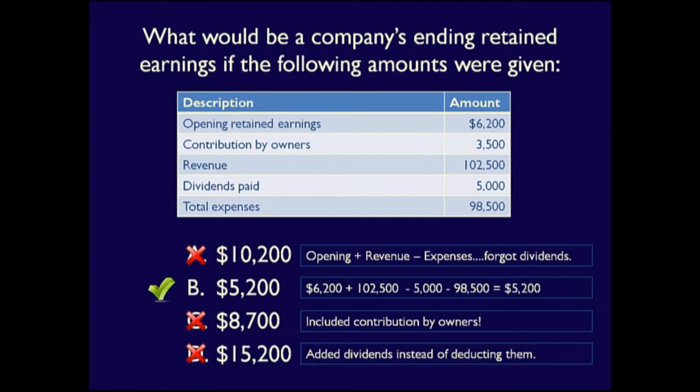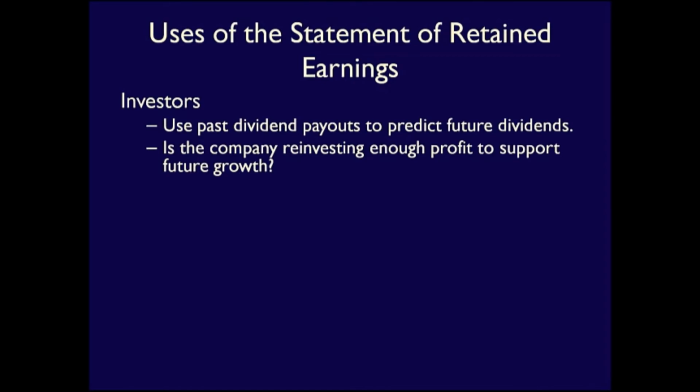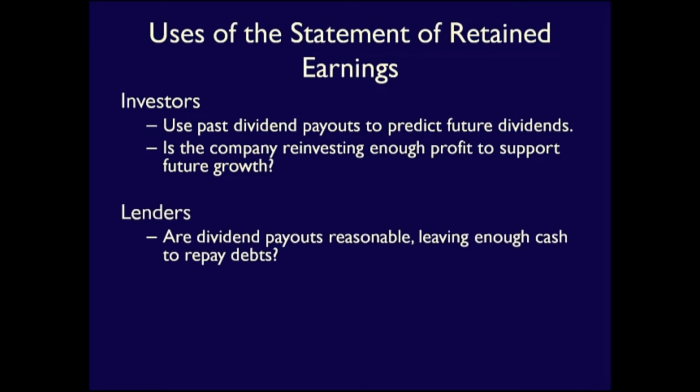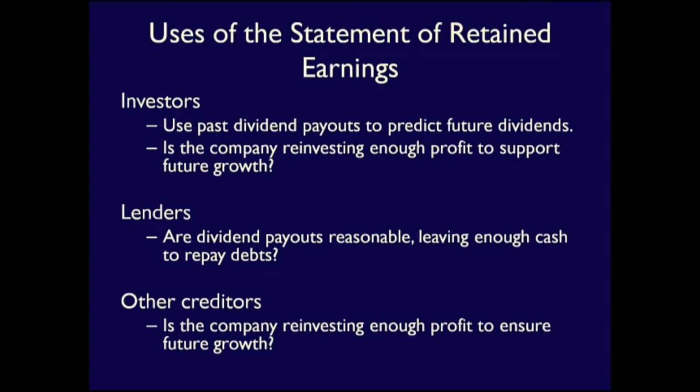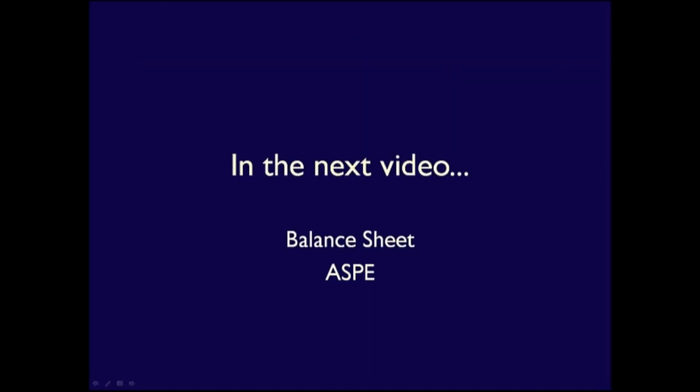How do stakeholders use the statement of retained earnings? Investors use information about retained earnings to predict future dividend payments. They also use it to see if the company is retaining enough of their net income for future expansion. Lenders use it to determine if dividend payouts are appropriate and leave enough cash for debt repayment. Other creditors use retained earnings information to see if the earnings are being invested back into the company's future. As you already know, the statement of retained earnings is connected to the equity section of the balance sheet, which is the topic of our next video.